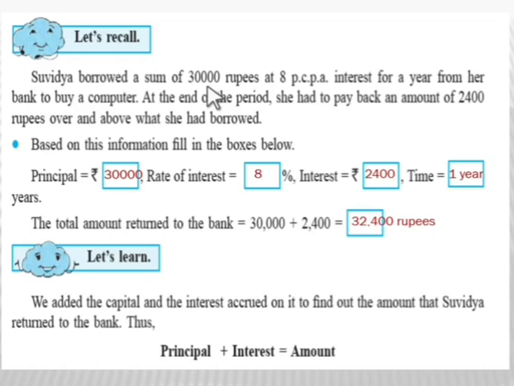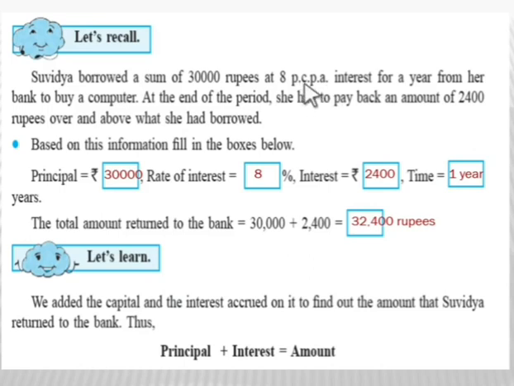What amount had she borrowed? Here 30,000. So 30,000 is the principal amount. Now at 8 PCPA, what is the rate of interest? It is 8% per annum, PCPA, per cent per annum.